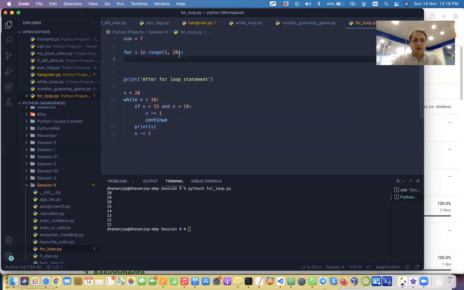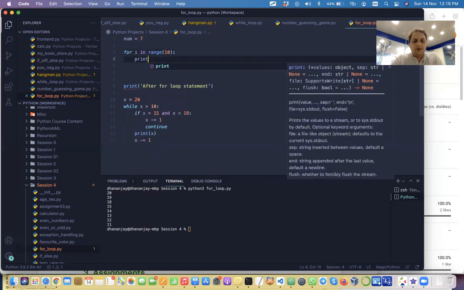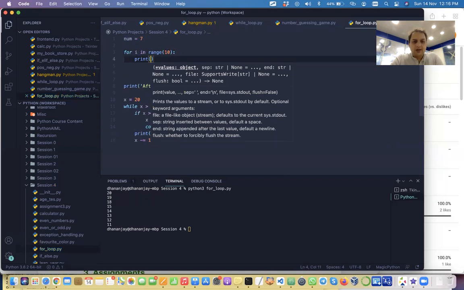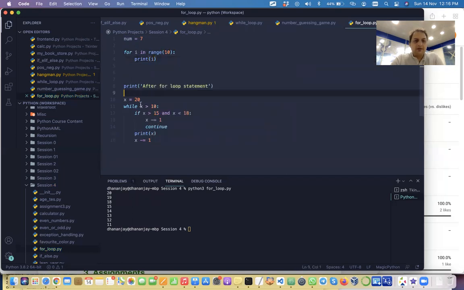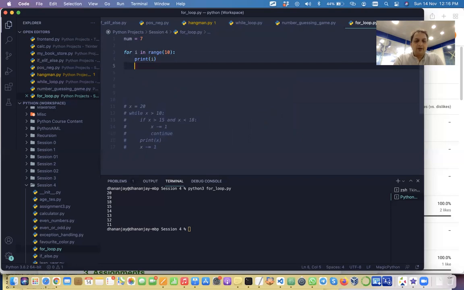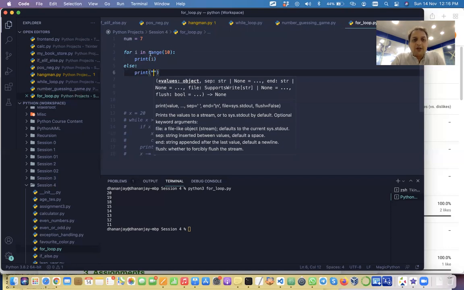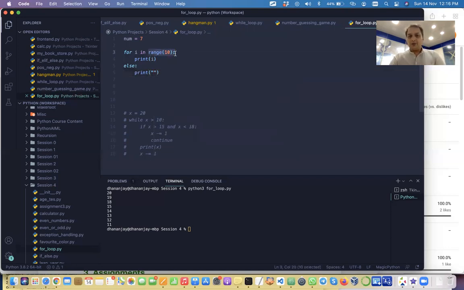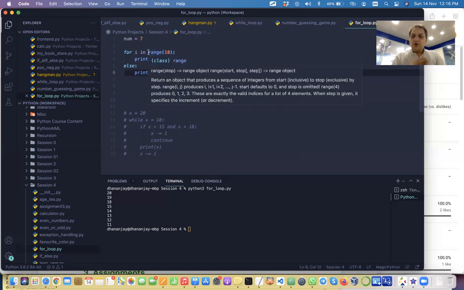I will say from this to this range, and we can print I. I think you know that once the loop is executed, it will continue with the rest of the program. Just comment this, and it will print this thing. If I have an else statement, then once it has completed all the values, it will execute the else block. When it has gone over all the values, it has completed the iteration.